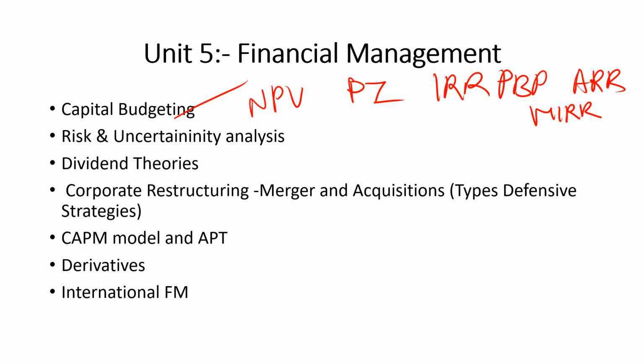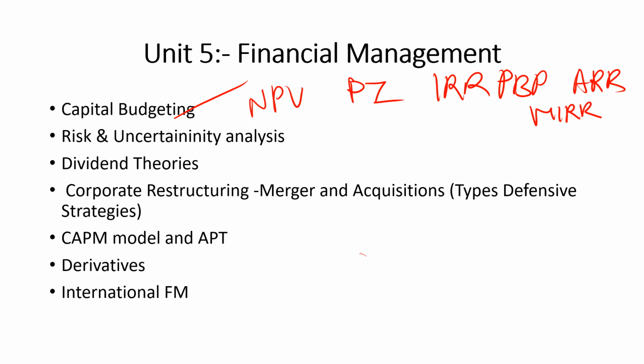Next comes the CAPM model and APT. This is also one of the favorite topics of NTA. They have asked CAPM many times, so its assumptions, and the assumptions of both the CAPM and APT models, are very important from the exam point of view. This topic is sure, because many times they have targeted it: once they asked the formula, once who has given this model, once in match the column. So it seems to be a trending topic of NTA, and they may ask anything from it.